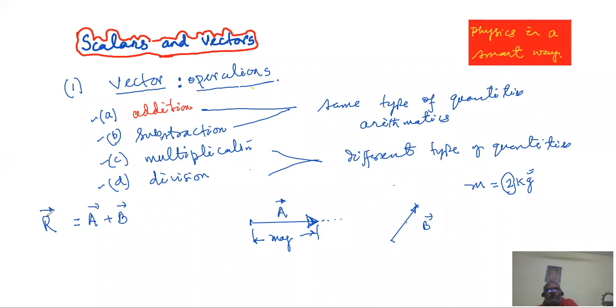Some of you may know the rules that our books and teachers give. First of all, in case of addition, serial order doesn't count. A plus B vector will give you the same result as B plus A vector.